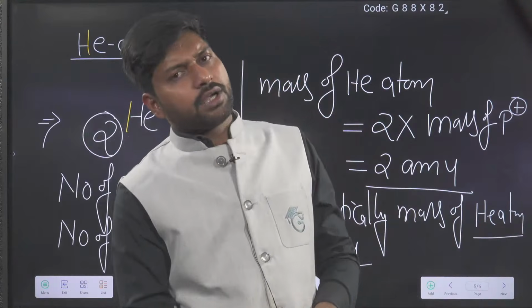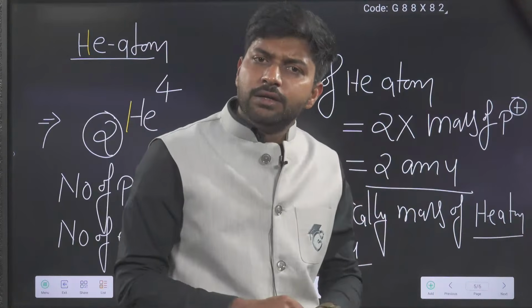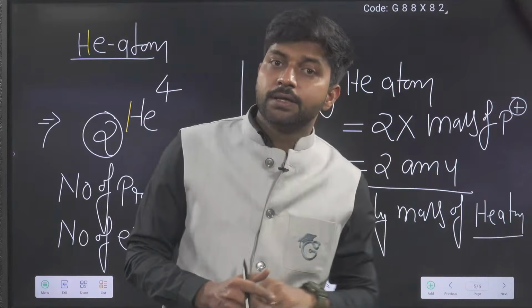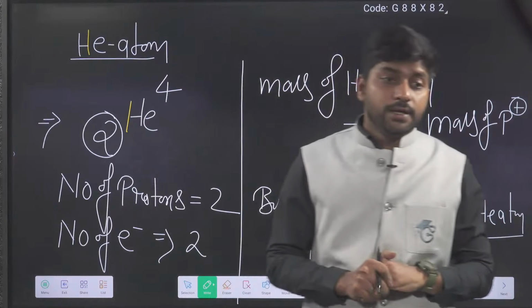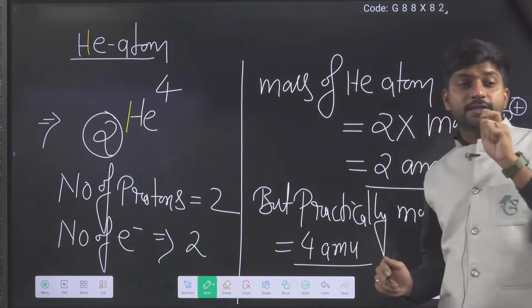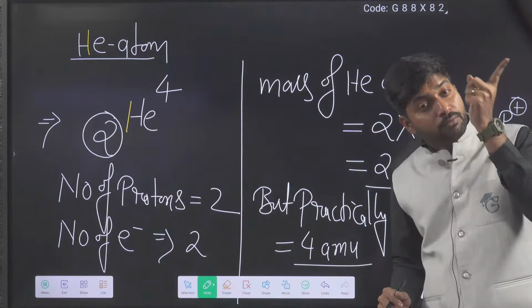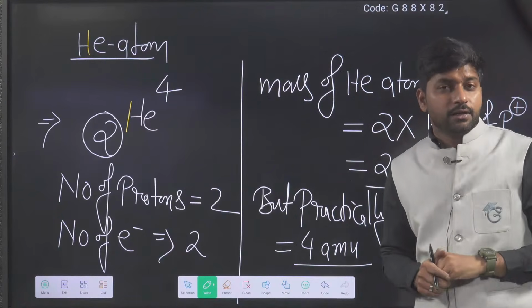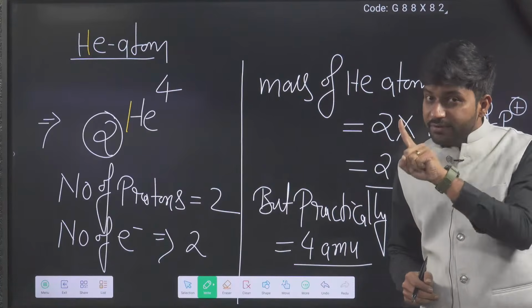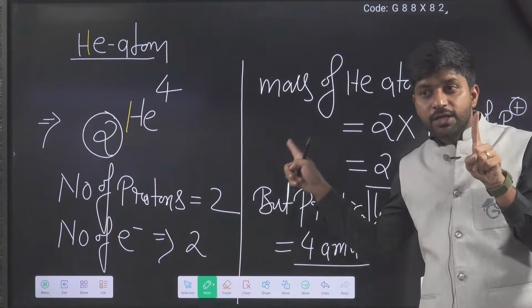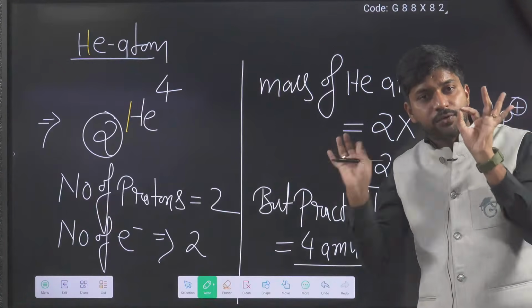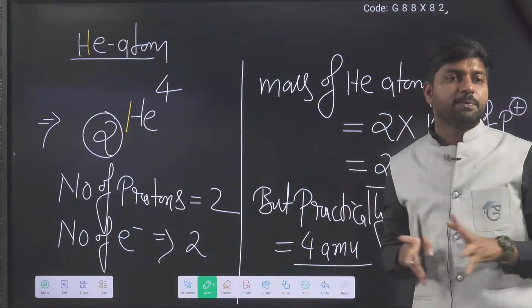Electron mass we cannot add, because electron mass is negligible. It means inside the atom there is one more particle which doesn't have charge, because the neutrality of the atom we are able to explain.